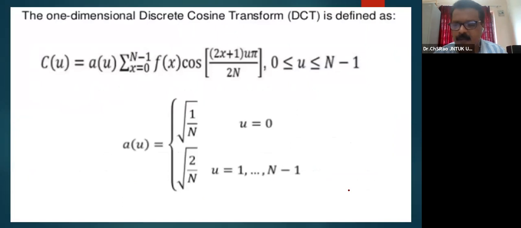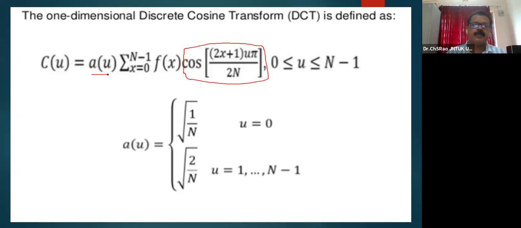The only difference between one transform and another is its kernel. Cos of (2x plus 1) u pi by 2N is the kernel that we use for a one-dimensional transformation. This is my basis function. This is the change.